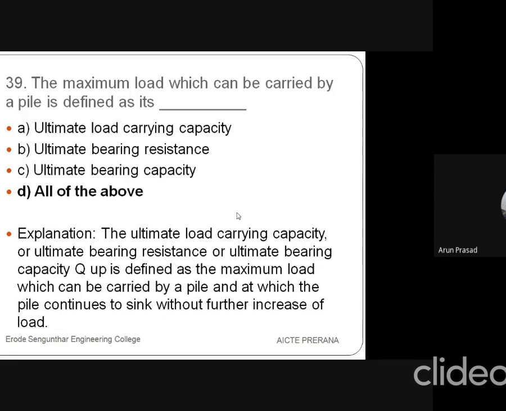It is defined as the maximum load which can be carried by a pile, at which the pile continues to sink without further increase of the load.